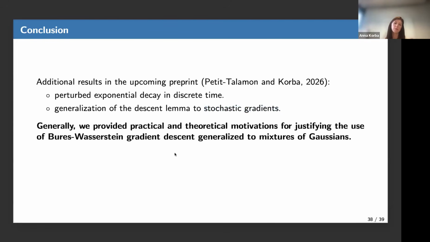Basically the message of this talk was that in these two works, a new paper with Marguerite and Marc and the upcoming preprint with Marguerite, we provide both practical and theoretical motivations for using this scheme, which at least we call Bures-Wasserstein gradient descent, generalized to mixtures of Gaussians.